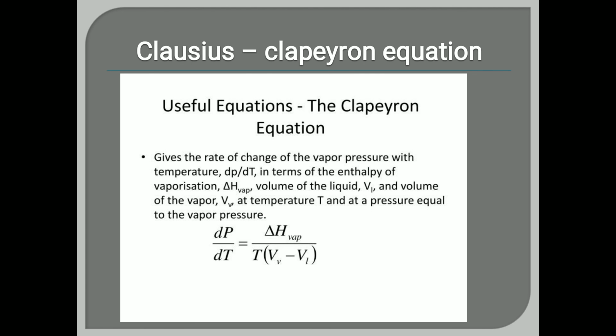Now let us have the Clausius-Clapeyron equation. Substances can exist in three phases, right? You all know the three phases, that is solid, liquid and gas. Whenever there is a change of state, either from solid to liquid or from liquid to vapor, the temperature remains constant. Also, this temperature depends upon the pressure and properties of each substance. So boiling point and melting point vary with the pressure, right?